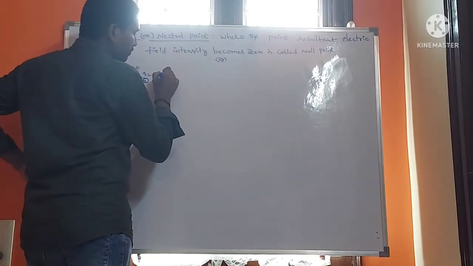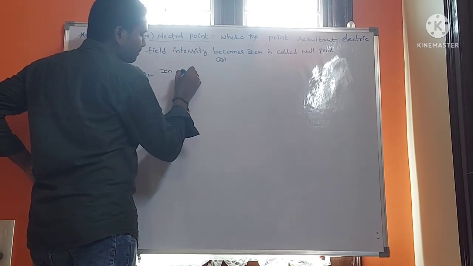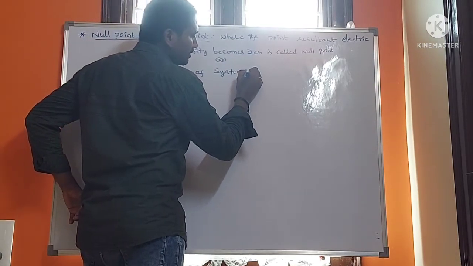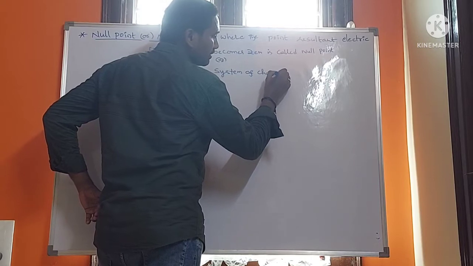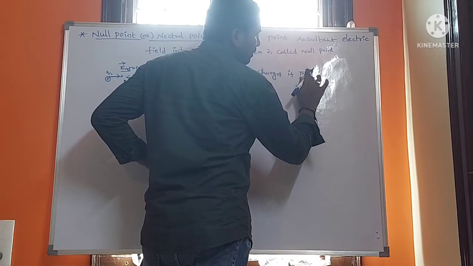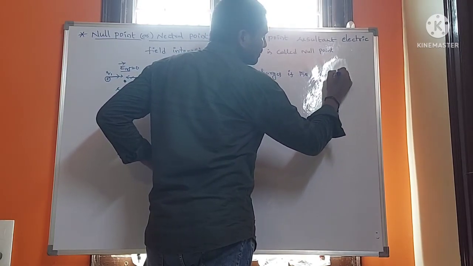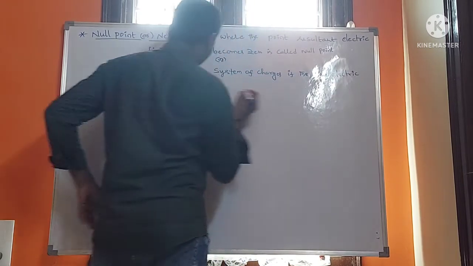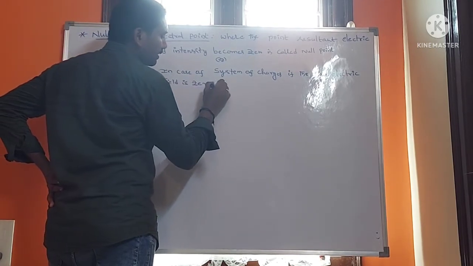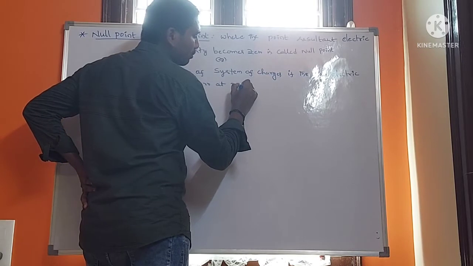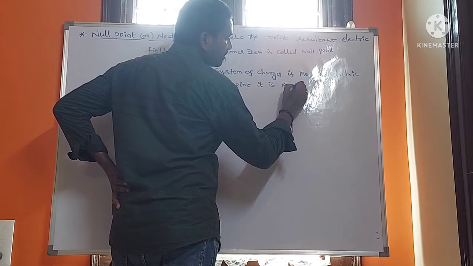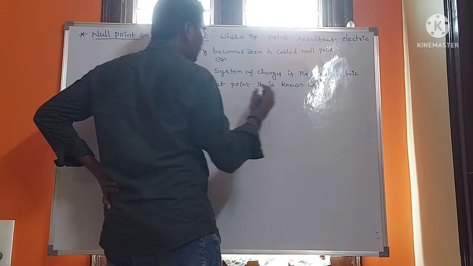Another definition: in the case of a system of charges, if the net electric field is 0 at a point, it is known as the null point.